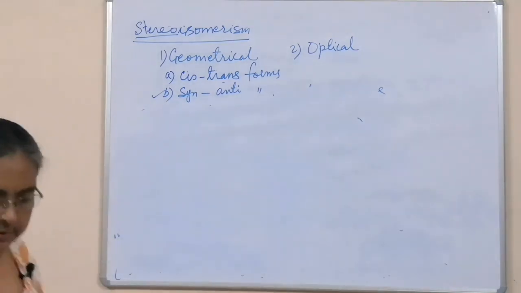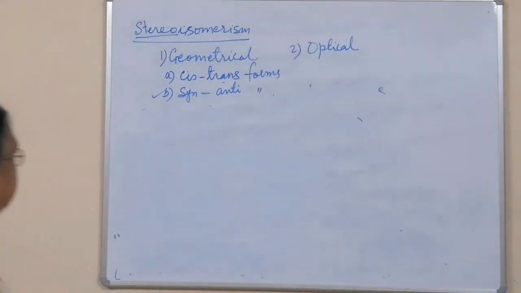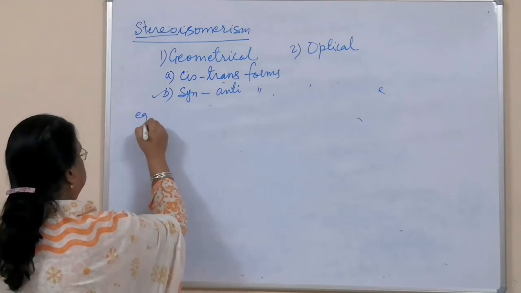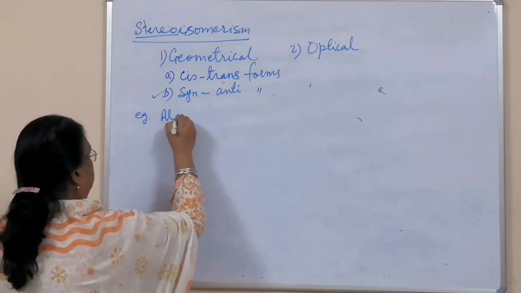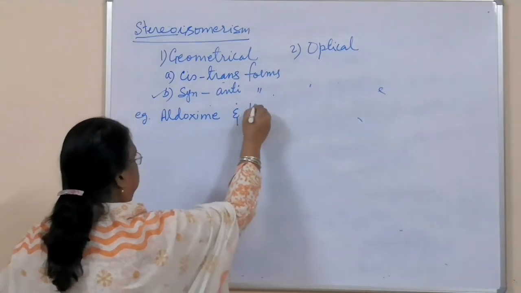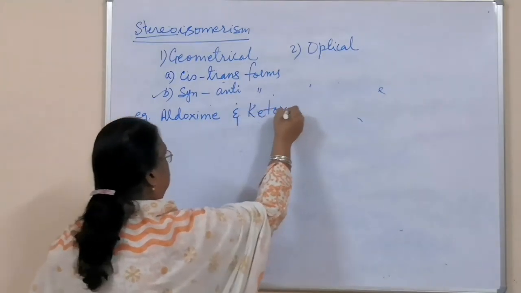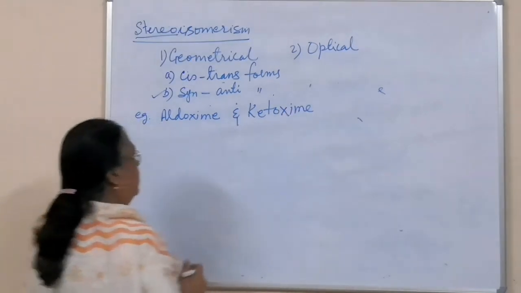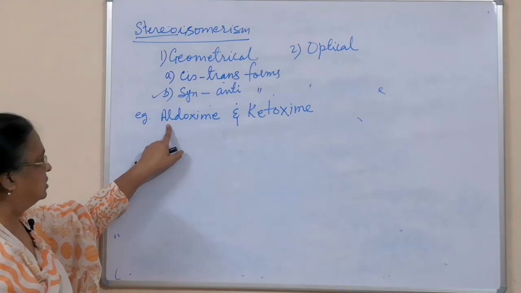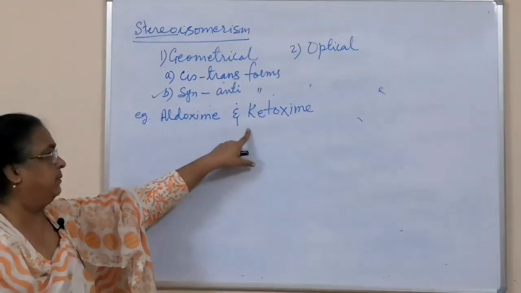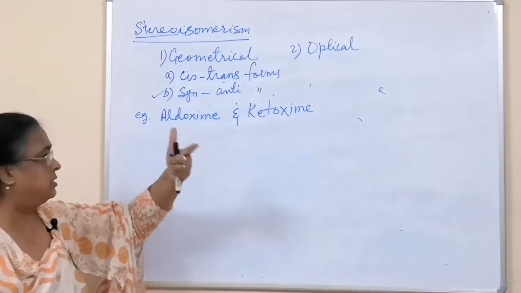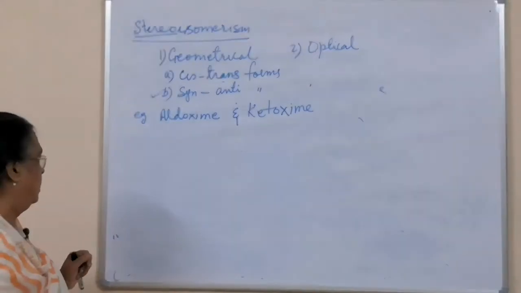For that, take the example. The first example is aldoxime and ketoxime. These compounds are obtained when aldehyde combines with hydroxylamine. Ketoxime is obtained when ketone combines with hydroxylamine. This reaction you will study in class 12.